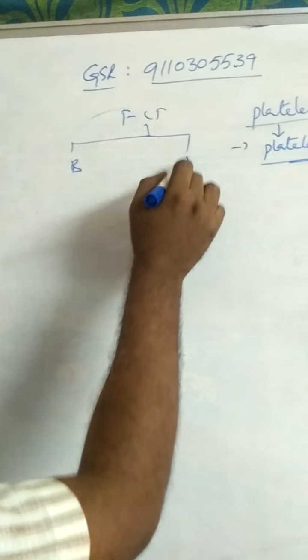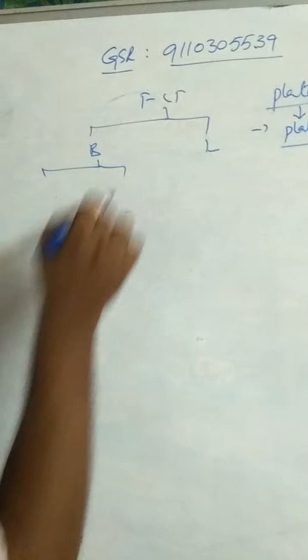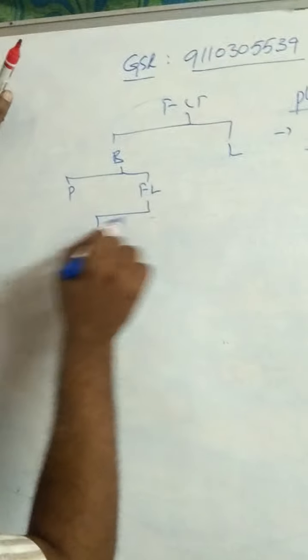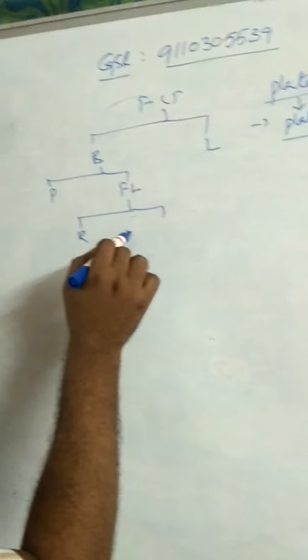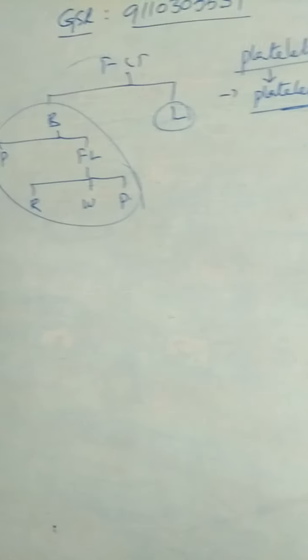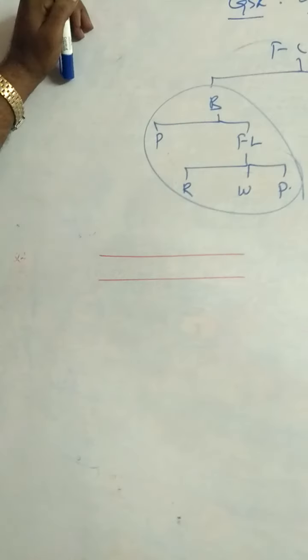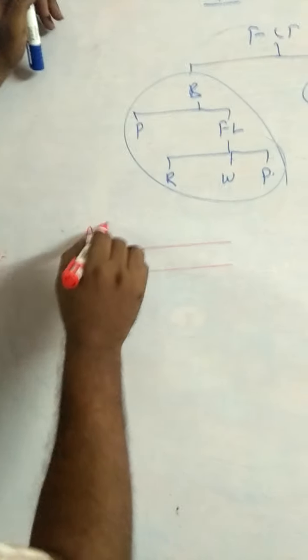Fluid connective tissue consists of blood and lymph. Blood consists of plasma and formed elements. Formed elements are of three types: RBC, WBC, and platelets. So that is about blood. Coming to the last one, lymph. What is lymph? This is the blood vessel. While blood flows through the blood vessels, the largest blood vessel is the aorta.